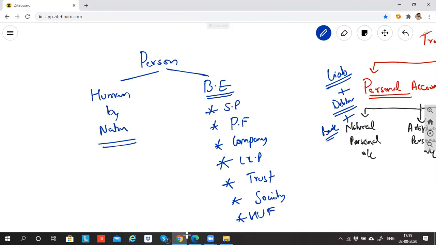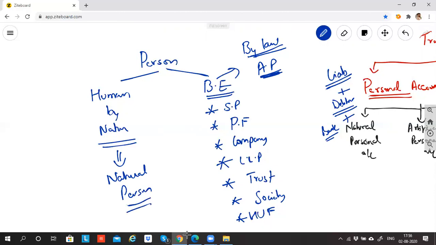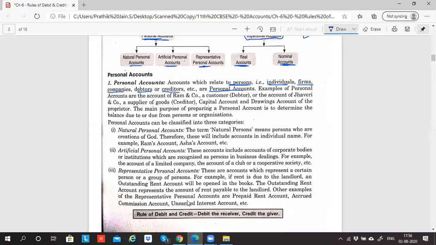All business entities, by law, have been given the status that these are artificial persons. These are persons, but these are not natural persons. This is artificial person, whereas human by nature is called natural person. It is natural person because we are persons by nature. So Indian government, Indian law has given the status that these business entities will be called artificial person. When law is telling, do we have any problem in calling them artificial person? So law is telling that please call them artificial person.